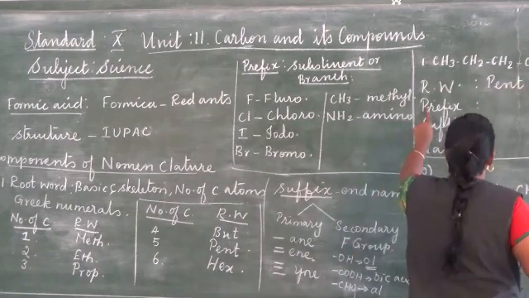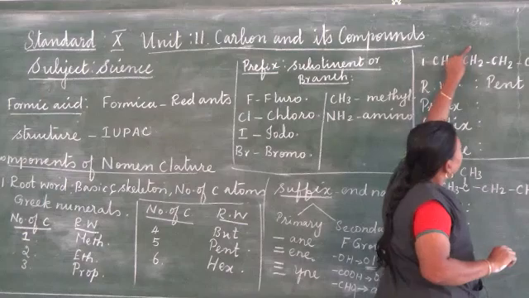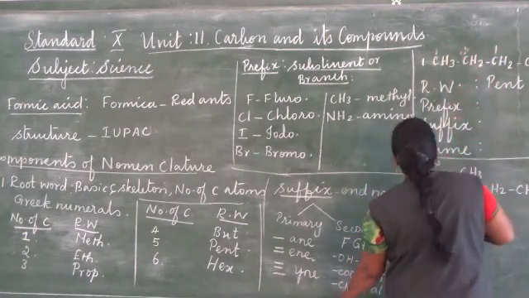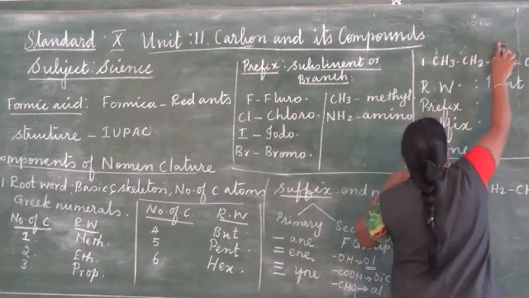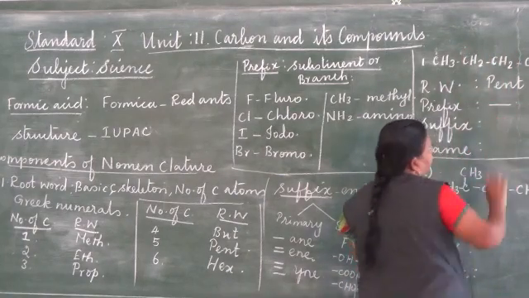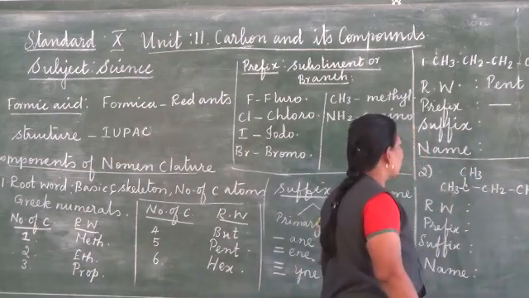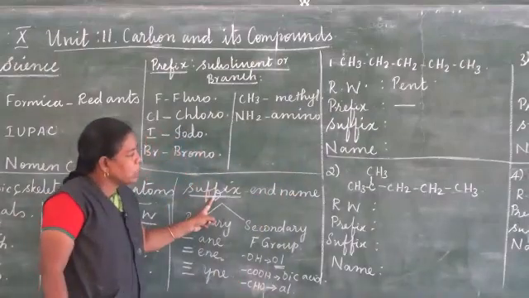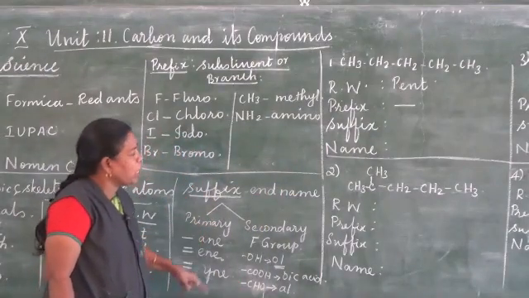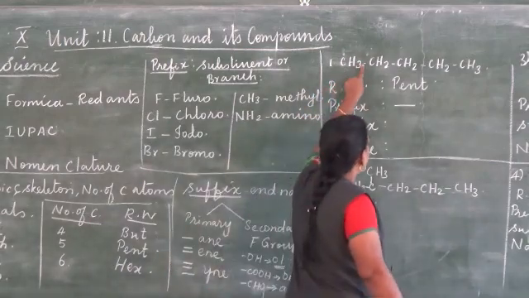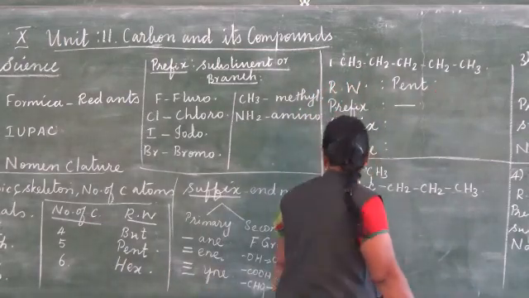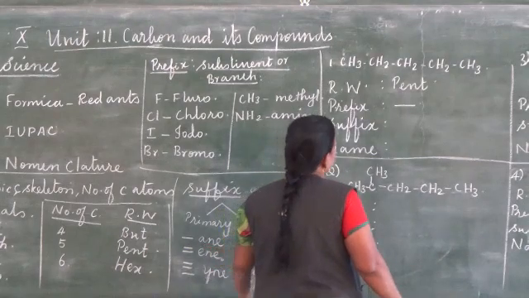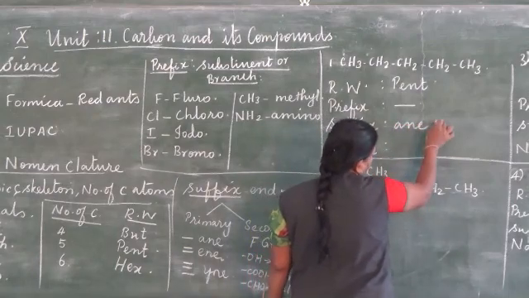And a prefix means the branch which is connected with the carbon atom. But here we don't have any branches. No branches at all in this, so we need not mind about the prefix. And then next suffix. In suffix, first we have to go for the primary suffix. Primary suffix will tell us about the nature of bonding. Here the carbon in between, what bond is there? The single bond. Single bond is there means we have to use the primary suffix ane. So primary suffix is ane.